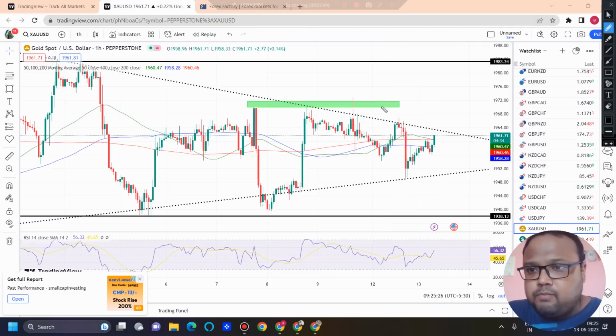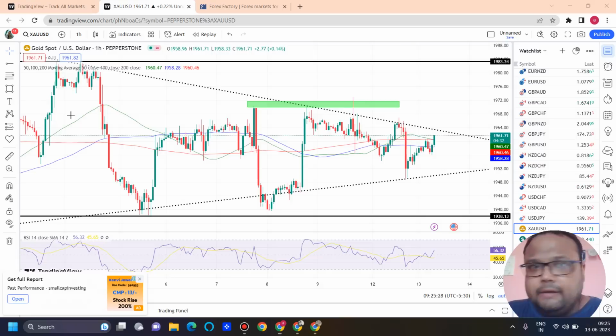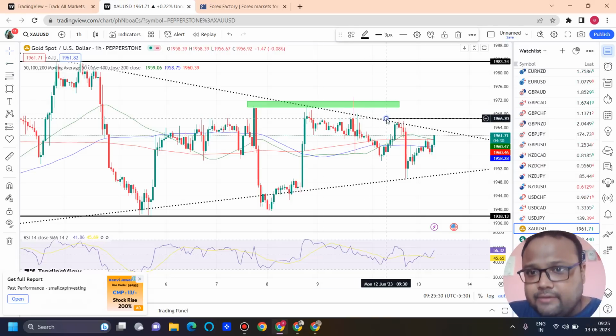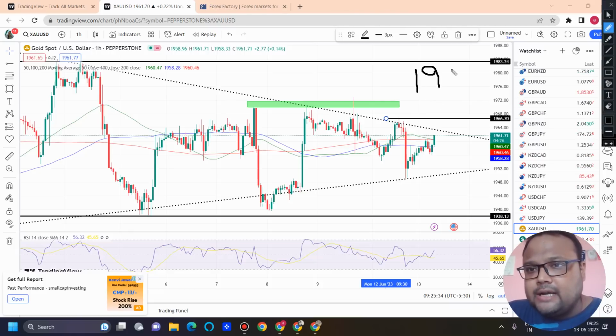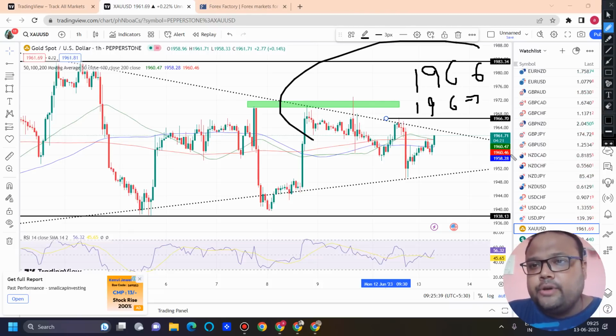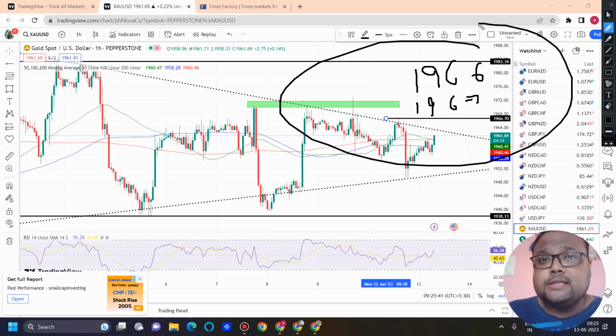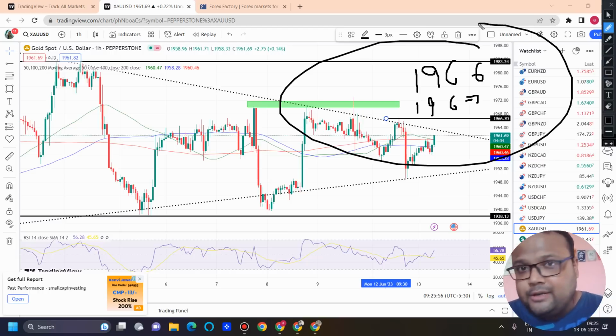But on the other hand, if the market hits this level by the European session around 1966 to 67, if you see the market is showing price rejection from above, then also you can consider a sell. But keep in mind, price rejection from above is very important on the 1 hour time frame, 15 minutes time frame, on any time frame. But yes, confirmation is extremely important, and these levels are only valid before news, not after news.